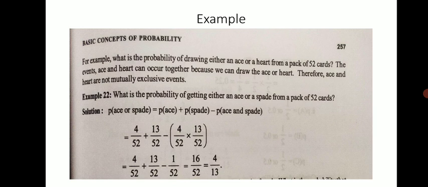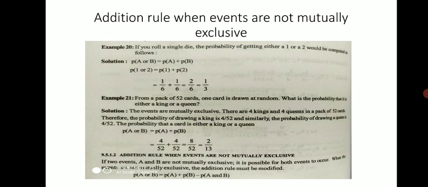Then the addition rule is given when events are not mutually exclusive. This is the second condition. The addition rule states that when two events A and B are not mutually exclusive, it is possible for both events to occur simultaneously, at a time. So when the events are not mutually exclusive, the addition rule must be modified, that is,